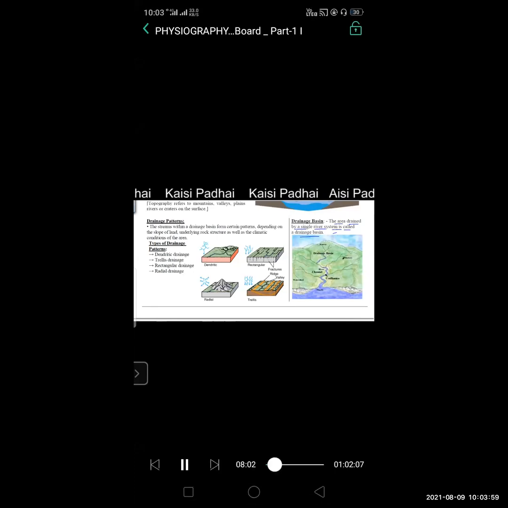So the water of the Bay of Bengal is filled through one river system that is called the Ganga river system. How the Ganga river system flows and drains itself to fill the ocean, to fill the water of the Bay of Bengal. So here you can see in the diagram which is given here. Okay.